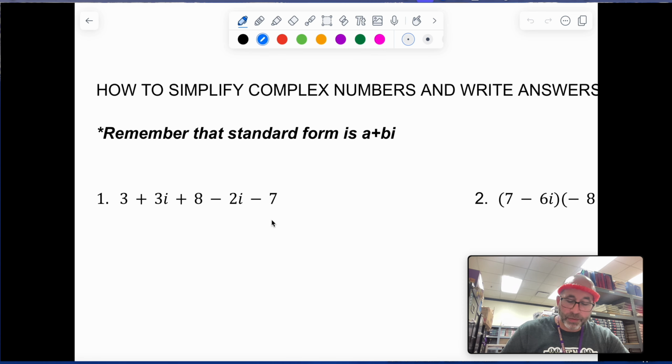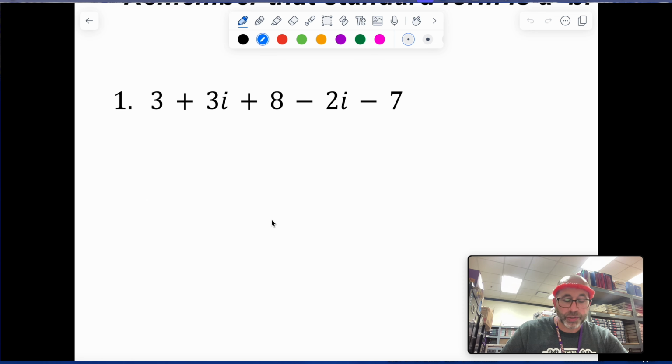So when we're looking at a problem like this, we've got 3 plus 3i plus 8 minus 2i minus 7. These go together based off of whether they have i's or don't have i's.